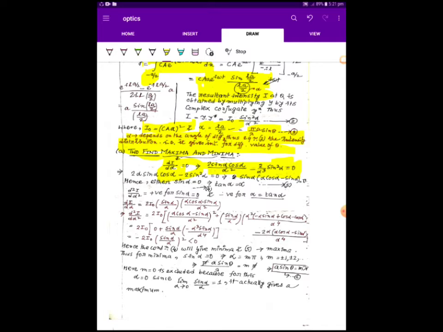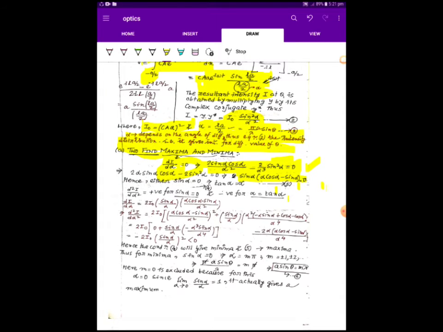Here I equals I naught sin squared alpha by alpha square. From this dI/dα will be this. Now, there are two possible conditions: either sin alpha is equal to 0, or alpha cos alpha minus sin alpha is equal to 0. Alpha cos alpha minus sin alpha equal to 0 means alpha cos alpha equals sin alpha, or alpha equals tan alpha.